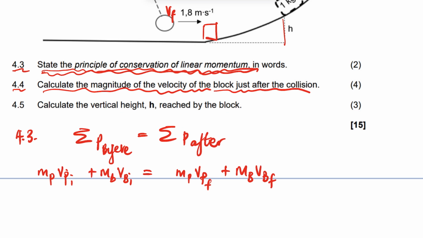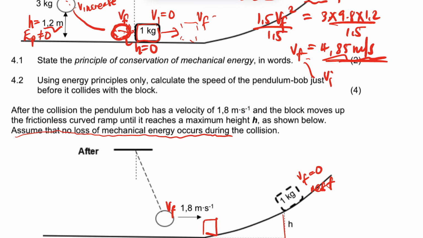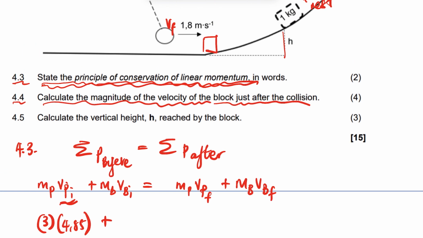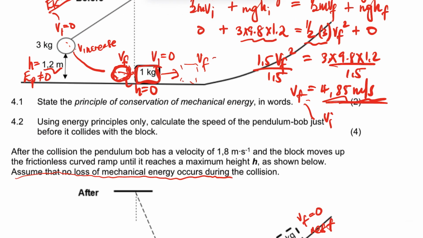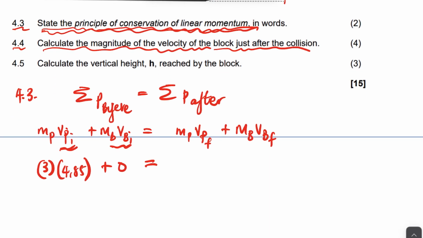So let's look at the pendulum. What is the mass of the pendulum? It is 3, right? And what is the velocity before collision of the pendulum? The velocity before collision is this one, before it collides. It's the 4.85, right? Plus, and then we are going to the block now. The block before collision was at rest here, so the velocity is 0. That means the momentum is 0. Alright, we're going to the pendulum again. It's 3.